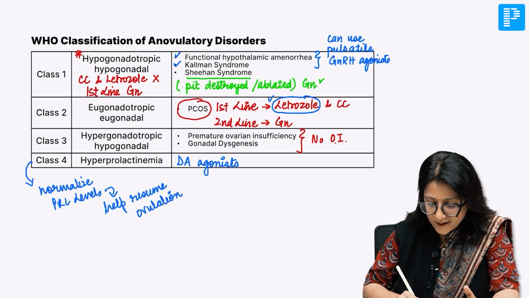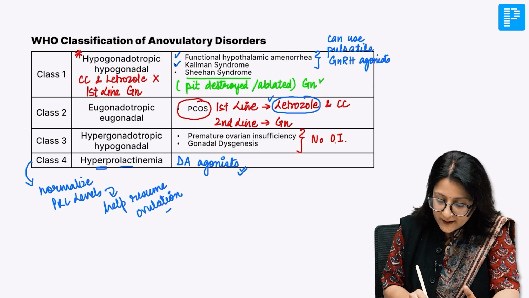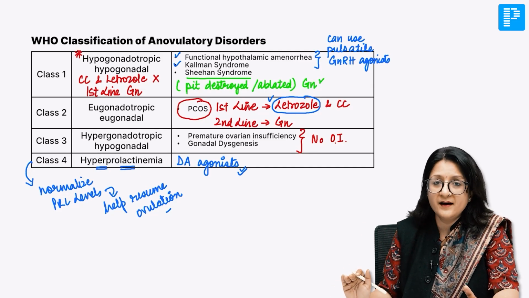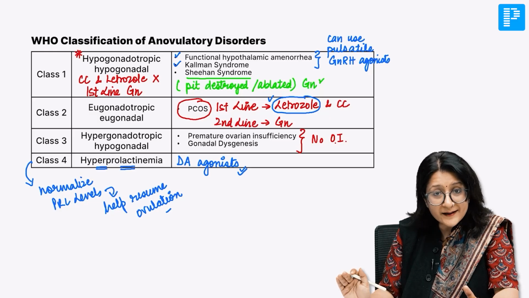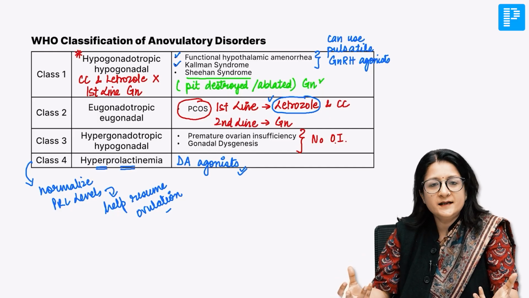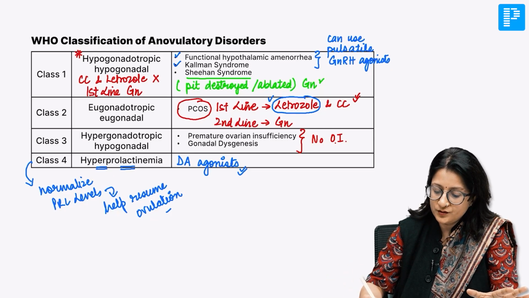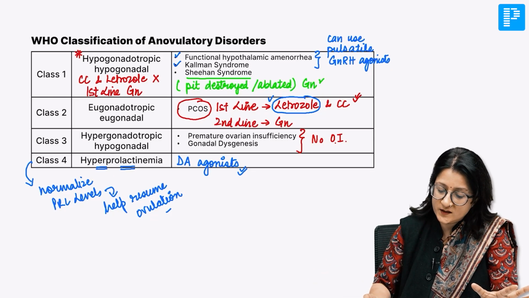So dopamine agonists will only work in hyperprolactinemia, not anywhere else. Now the two drugs that you need to know a little bit more in detail are clomiphene citrate and letrozole, because they are used as first line drugs in PCOS patients, the most common type of anovulatory disorder that we find.